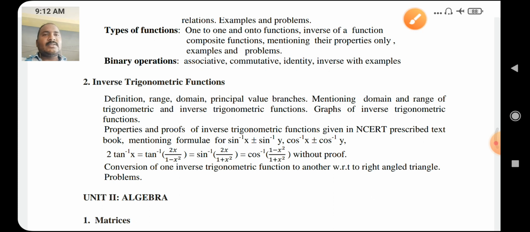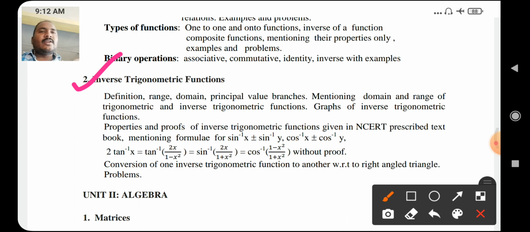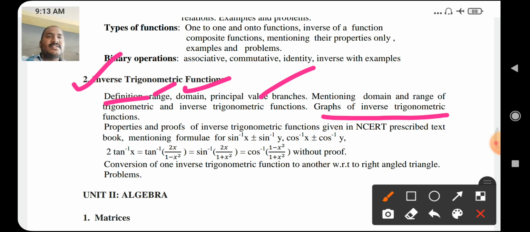Second chapter, inverse trigonometric functions. In this chapter, we will discuss the definitions of inverse trigonometric function with domain, range, principal value branches with examples on inverse trigonometric functions and graphs of inverse trigonometric functions.